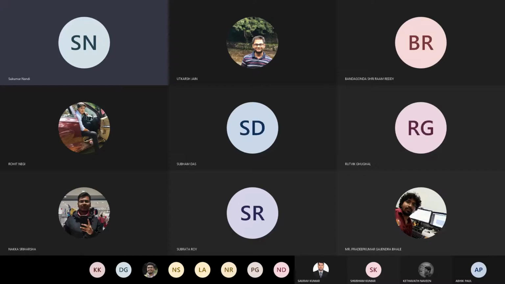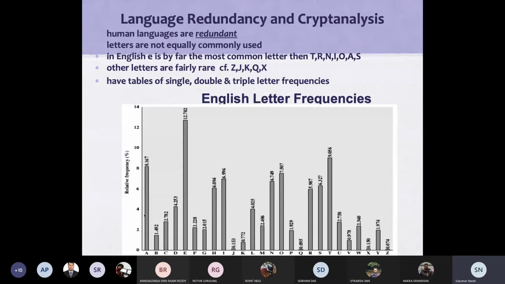For example, the English letter E is by far the most common letter, followed by T, R, A, N, I, O, A, S. Similarly, some letters are very rarely used, like Z, G, J, K, Q, X. If you look into the letter frequency statistics, you will find that E is used the maximum, T is the next maximum, and so on.